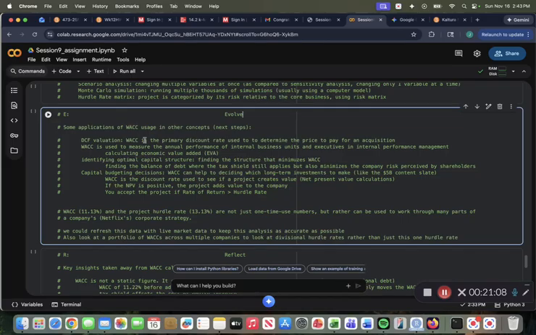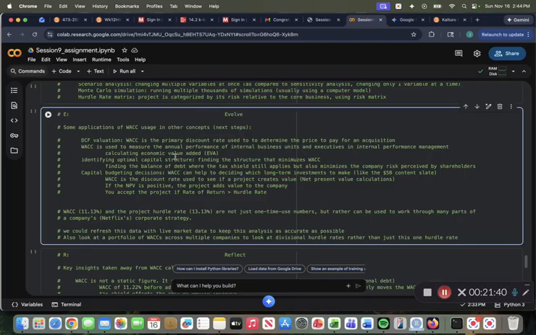So DCF valuation, or the discounted cash flow valuation. WACC is the primary discount rate used to determine the price to pay for an acquisition. So this is a very important step in the process of valuation of a firm or just cost optimization. And then WACC is used to measure the annual performance of the internal business units and executives in internal performance management. So this helps us to calculate economic value added.